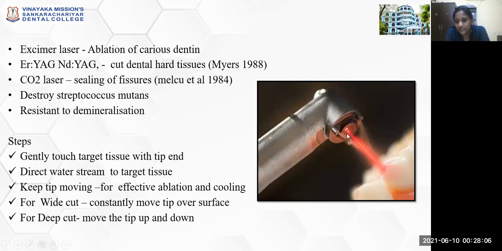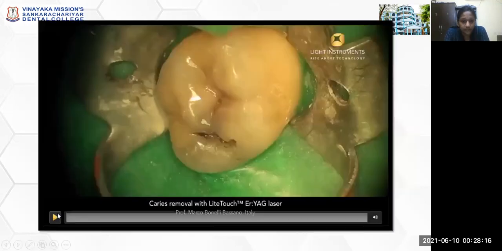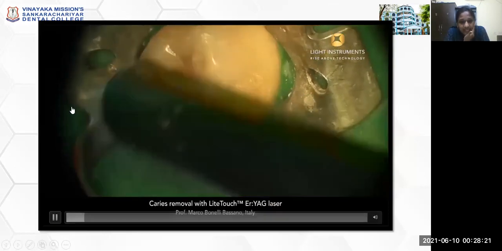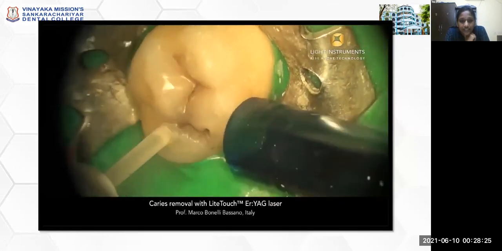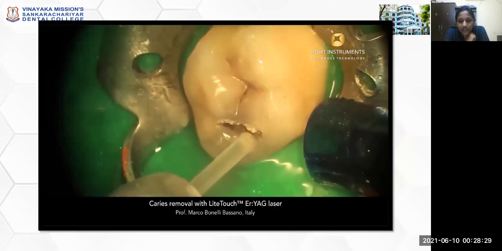So usually the laser is not visible. This is a sensor that shows the direction of the laser light. This is a caries affected tooth, wherein your laser tip is placed over the carious tooth.